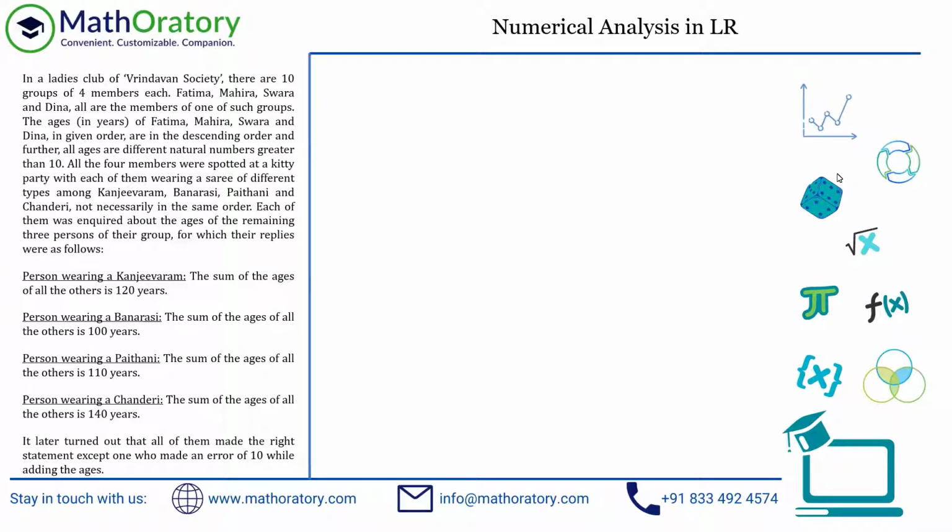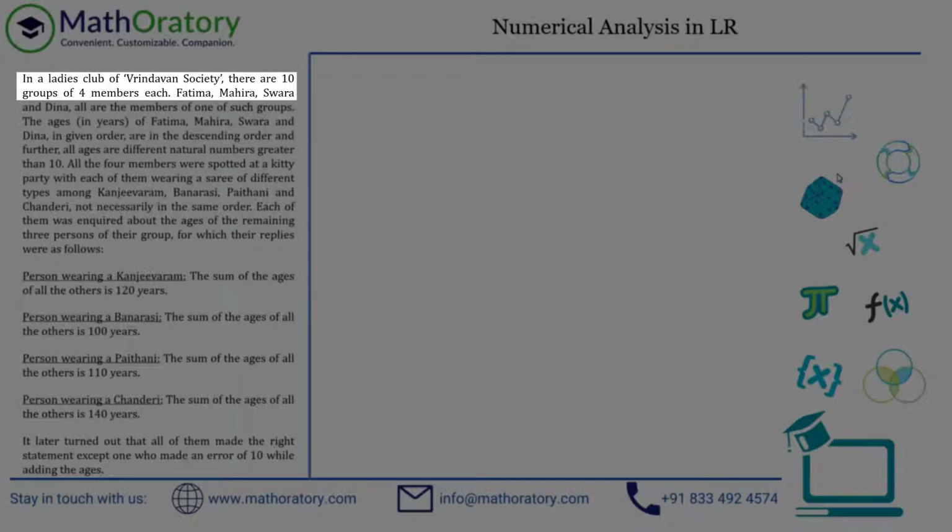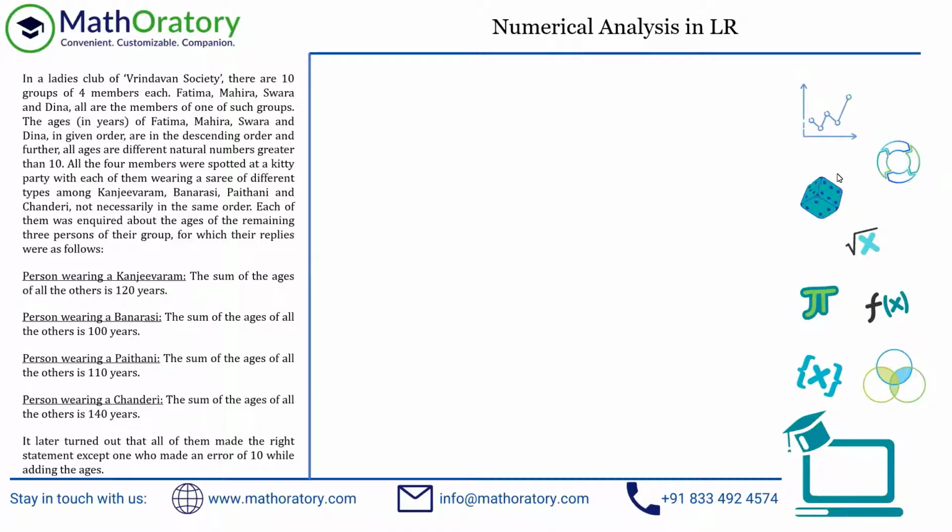All right, let's have a read into the question first. So it says in a ladies club of Vrindavan Society, there are 10 groups of 4 members each. Great. So total of 40 members or something. Now Fatima, Mahira, Swara, and Dina, all are members of one of such groups. So out of those 10 groups, one group has these 4 people. The ages of these 4 individuals in given order are in descending order, and further all ages are different natural numbers greater than 10. Okay, let me quickly glance through this entire thing once.